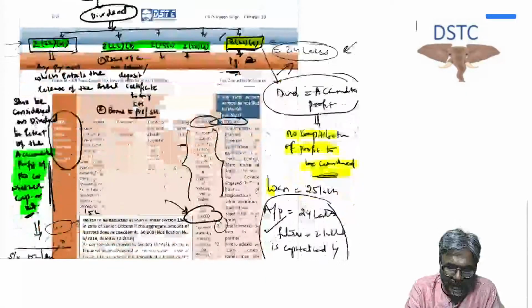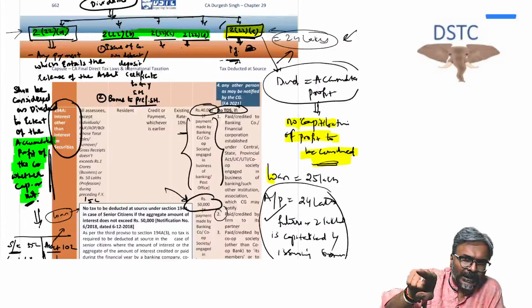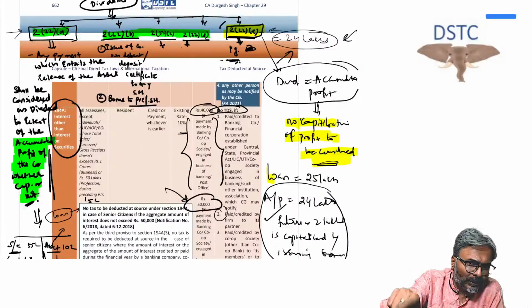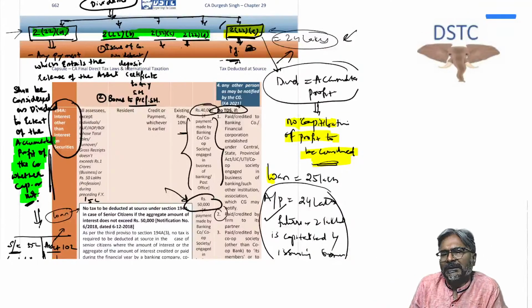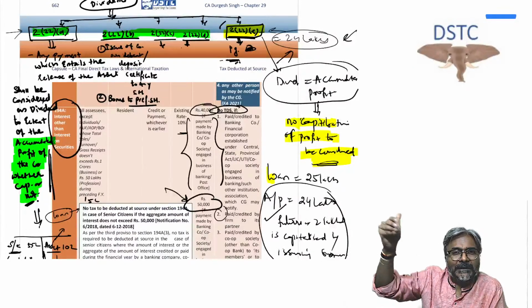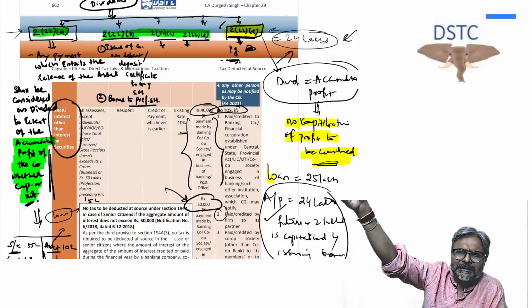Okay. Now, students, one last point. Please be careful, if in that 2(22)(e), the loans and advances which have been given are in the form of commercial advances or trade advances. What is a trade advance?